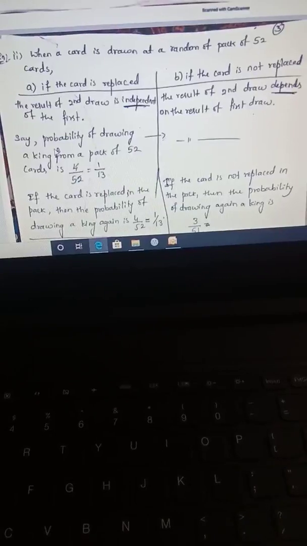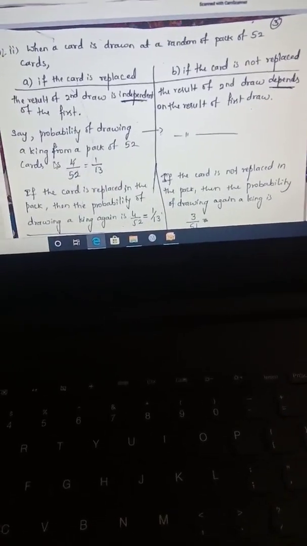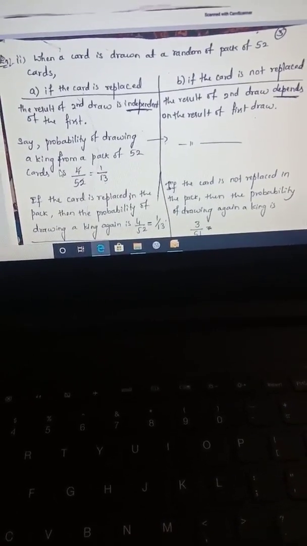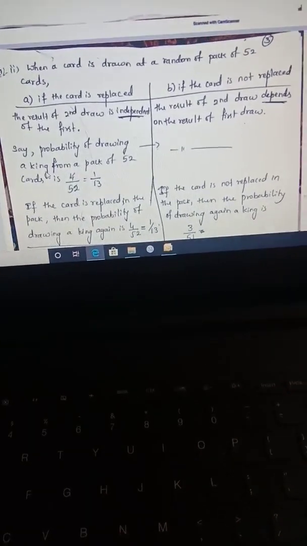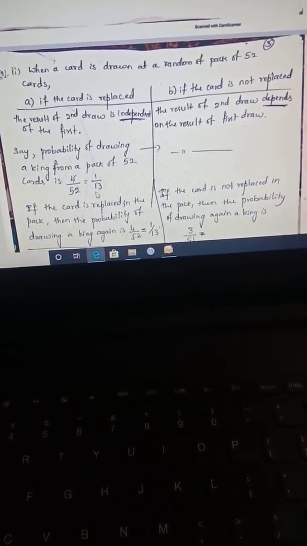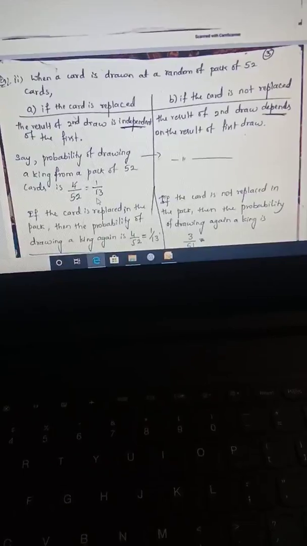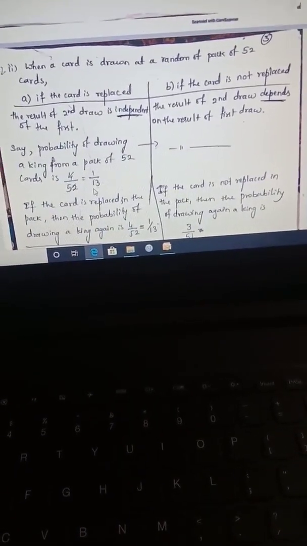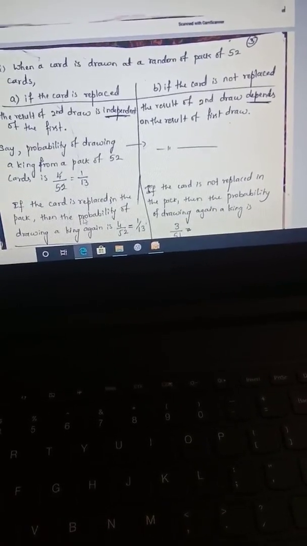Say, the probability of drawing a king: in a pack of 52 cards, there are 4 kings. So the probability of drawing a king in the first draw is 4 out of 52, which gives 1 by 13. If we replace the first card, again there will be 4 kings out of 52 cards, so in the second draw also the probability of getting a king is 4 by 52.